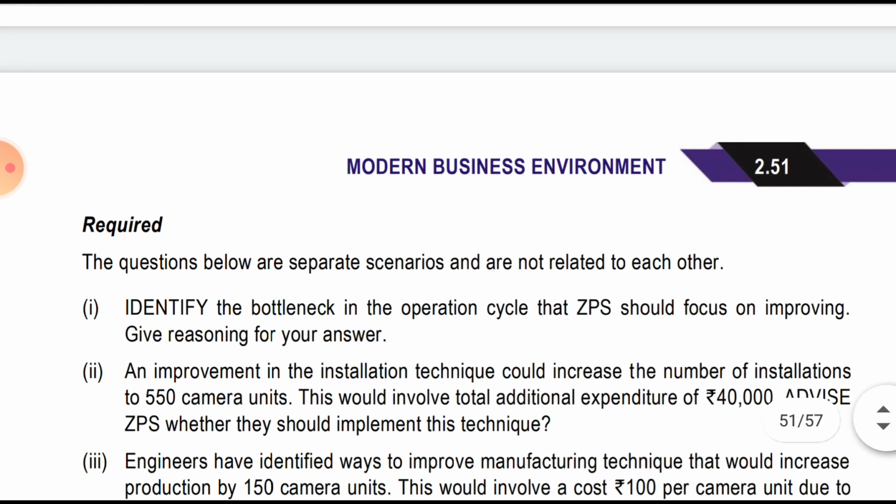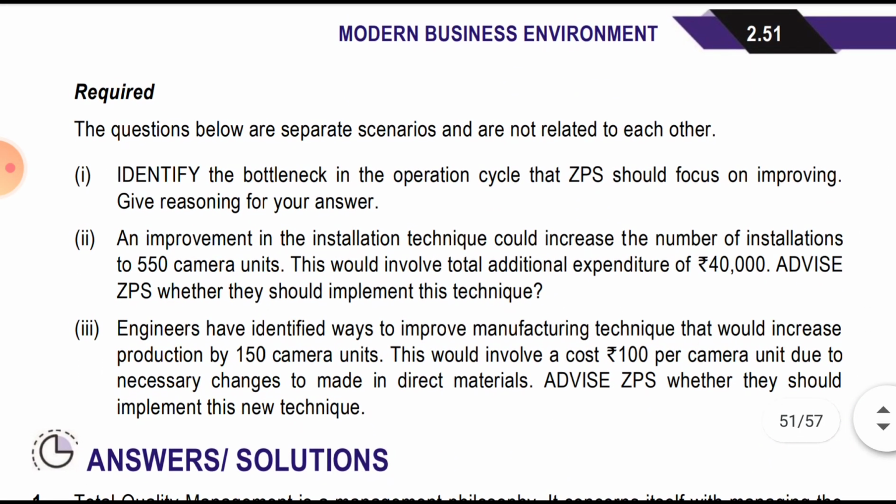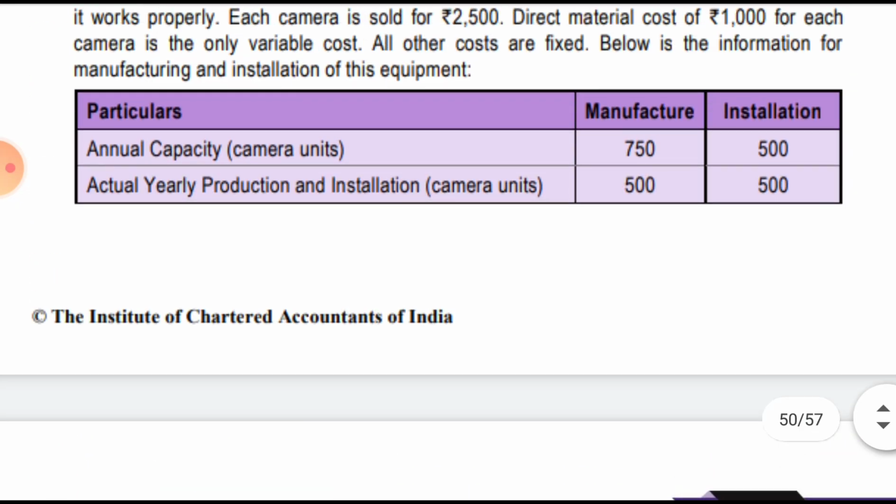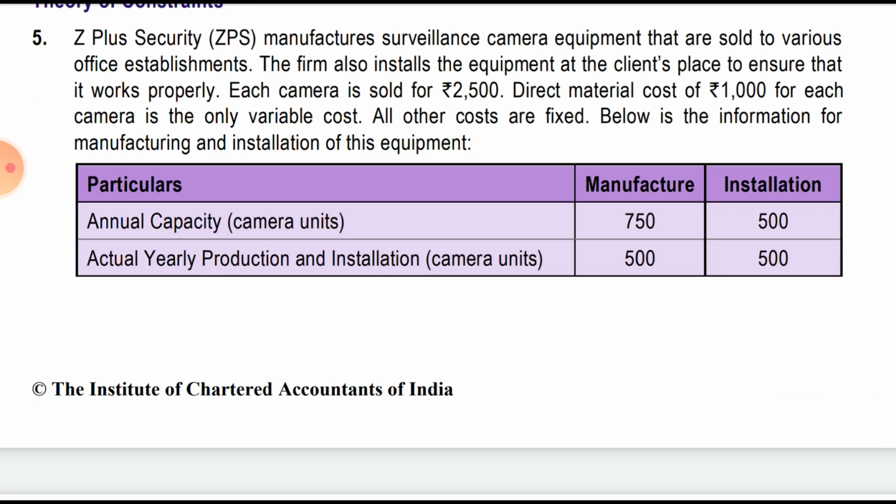Now the required part: the questions below are separate scenarios and are not related to each other. First, identify the bottleneck in the operation cycle that ZPS should focus on improving. Give reasoning for your answer. What is the bottleneck? The bottleneck is the installation activity, because it can manufacture 750 but it cannot install 750.